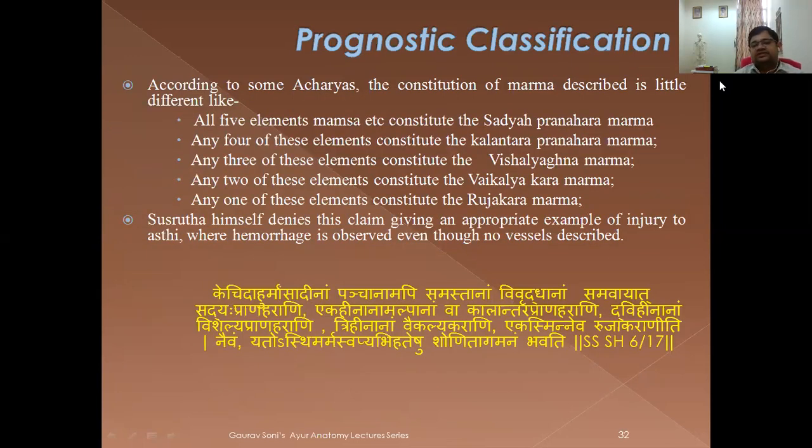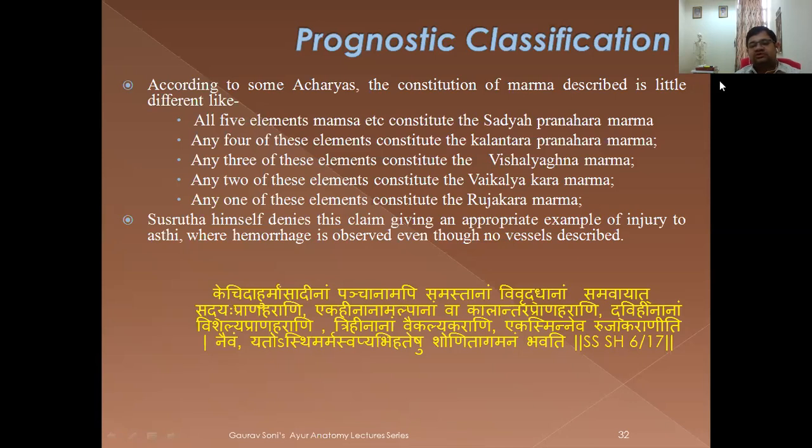In the continuation of the same shlokas about the prognostic classification of Sadyapranahara and others, Sushruta has also given some concern to other authors. So we can see it here. According to some Acharyas, the constitution of Marma is described a little differently. All 5 elements, like Mamsa, Sira, Snayu, Asthi and Sandhi, constitute the Sadyapranahara. Any 4 of them constitute Kalantara Pranahara, that is 5 minus 1 equals 4. Any 3 of them constitute Vishalya Ghna, any 2 of them constitute Vaikalyakara, and any 1 of them constitutes Rujakara.